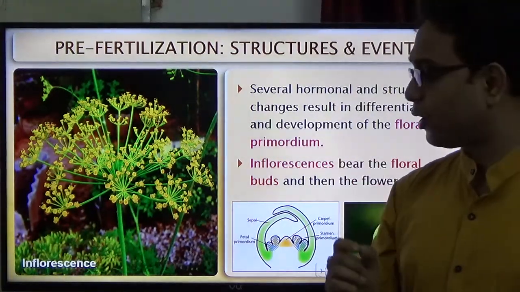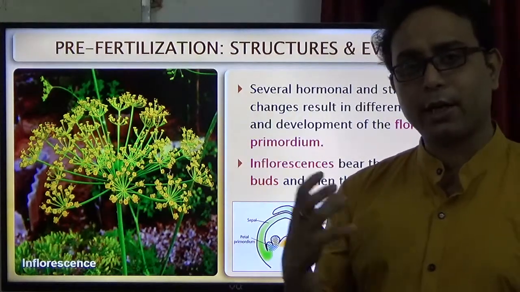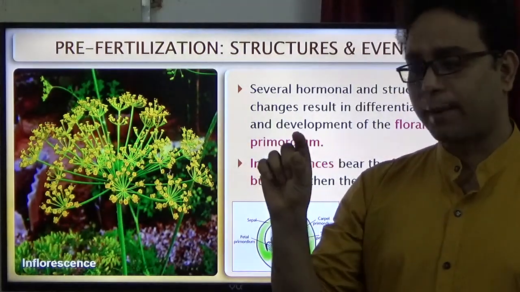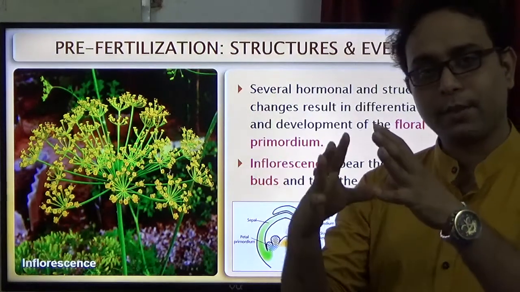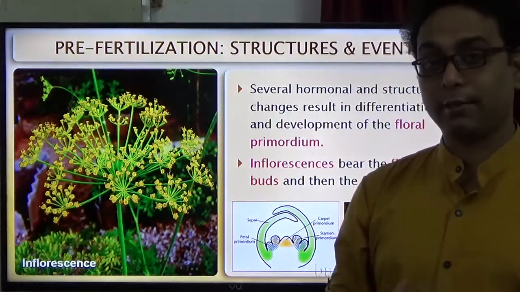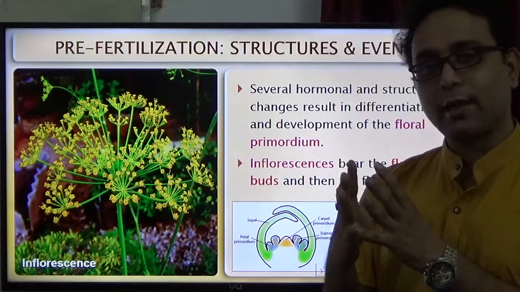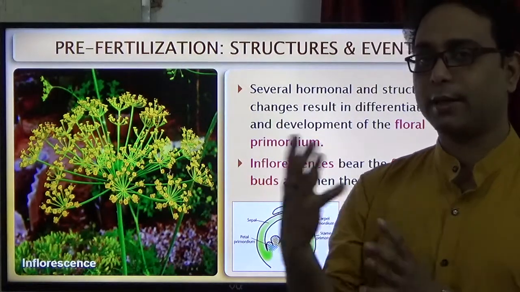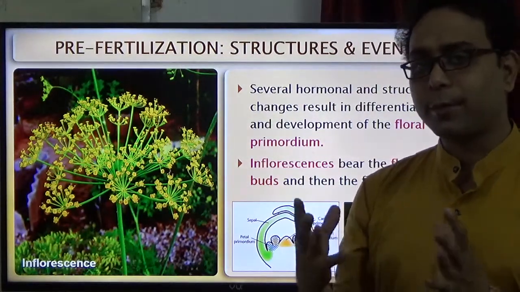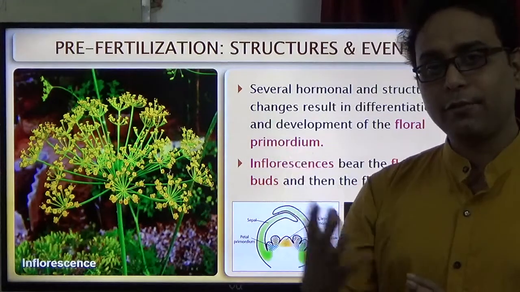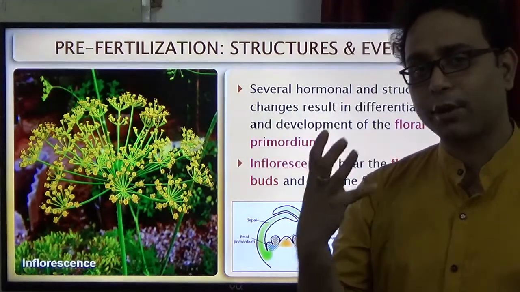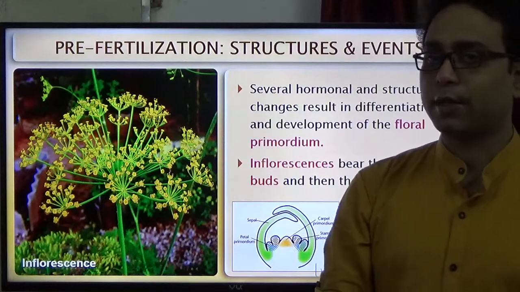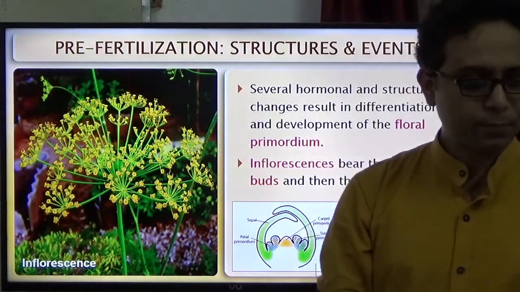You can see this in your China rose flower. At the bud stage it is covered with sepals, but when it matures, the petals open up and are red in color, right? So the arrangement of flowers, the inflorescence, also plays an important role in the sexual reproduction of flowering plants.